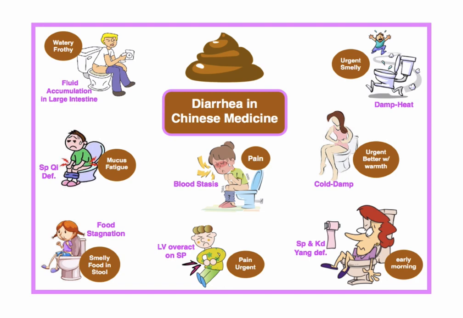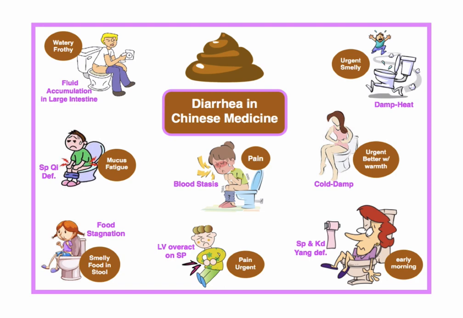Blood stasis is usually very painful. The diarrhea is very painful when the person is having a bowel movement. So there's very bad cramping in the lower abdominal region. Urgent and smelly is usually damp heat.